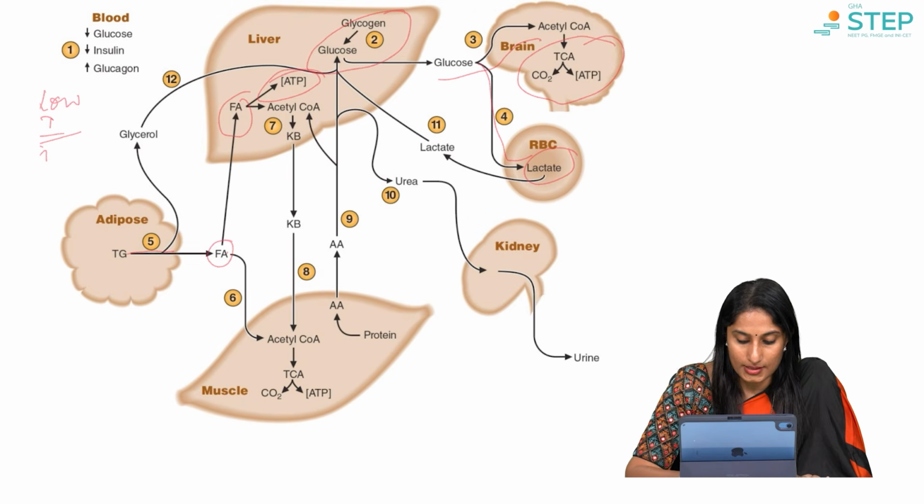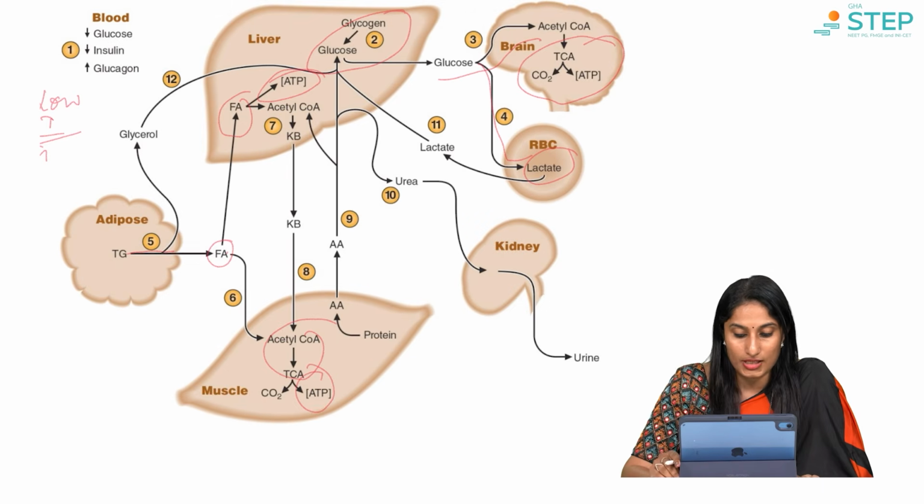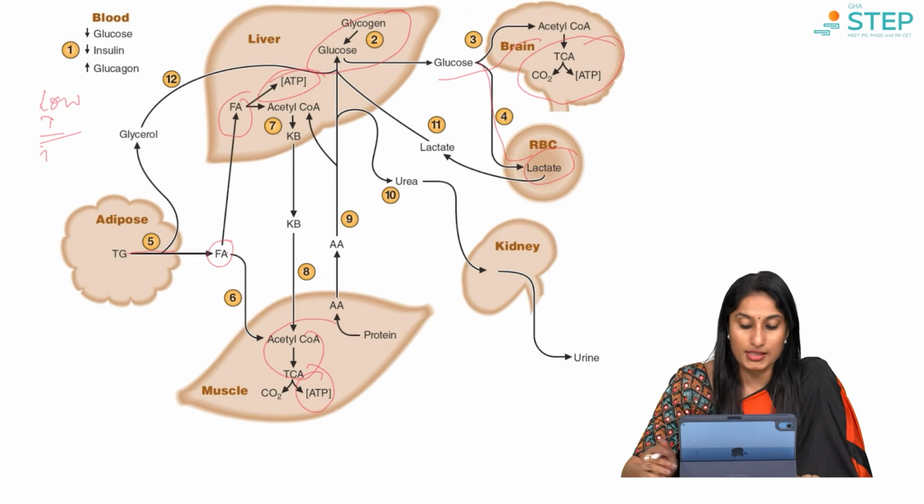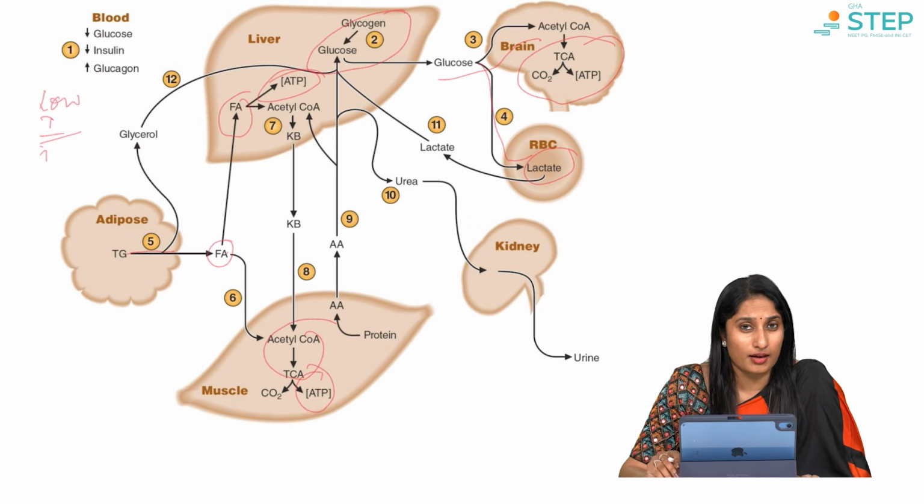The fatty acids will go into the muscle and give us ATPs. So, fatty acids have entered into the liver, the fatty acids have entered into the muscle and have given us ATPs.